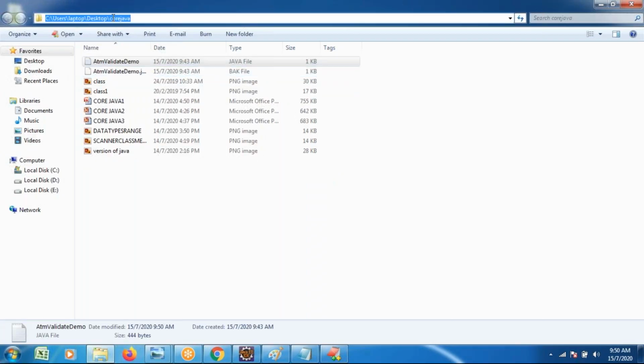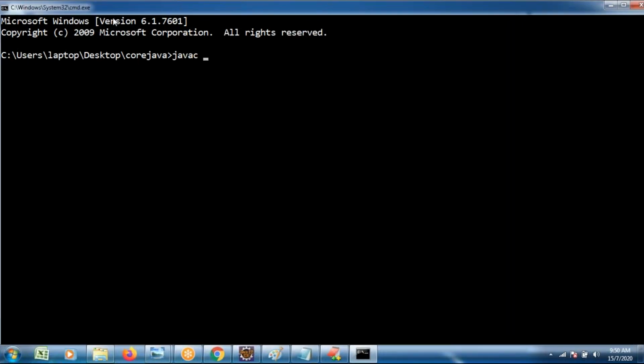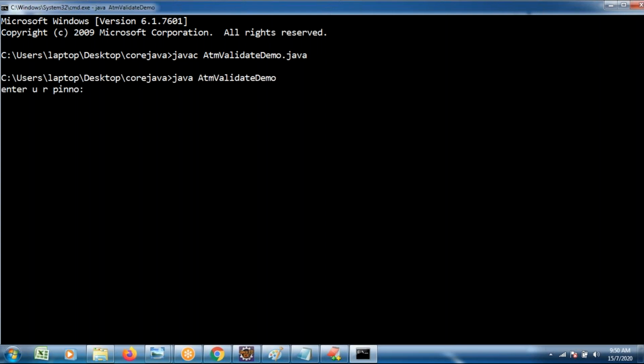I wanted to execute that file through command prompt. javac, what is the file name? ATMValidateDemo.java. Then java ATMValidateDemo. Done. It's asking me to enter the pin number.